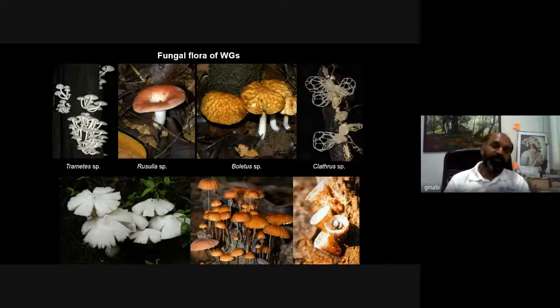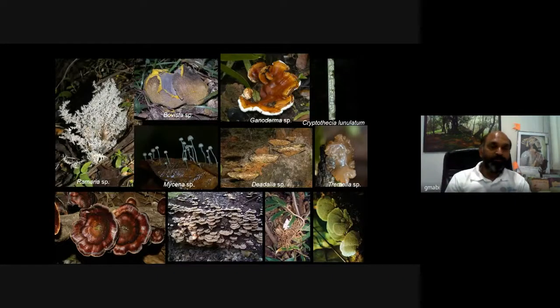And these are different fungal flora of Western Ghats. This is the delicacy. Most of them are edible in nature. You can see colorful, edible mushrooms over here. You can see mushrooms which are coral-like. So these are called as coral. Then there are bracket fungi, and these are all bracket fungi.